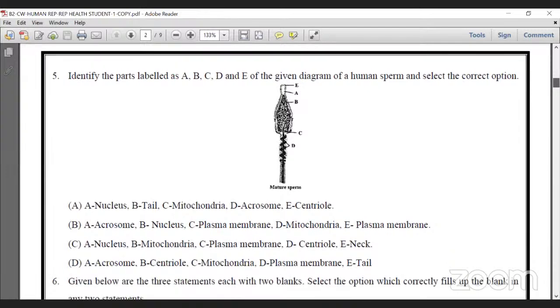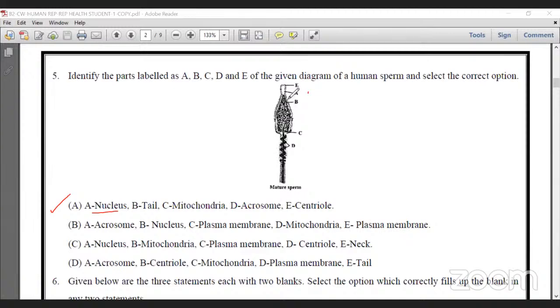Here one diagram is there. See, the structure of sperm, with indications of different labels. From A, what is there? A indicates nucleus. That is wrong, because B is the nucleus.